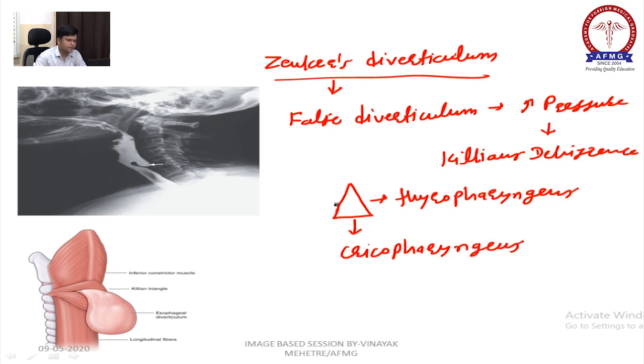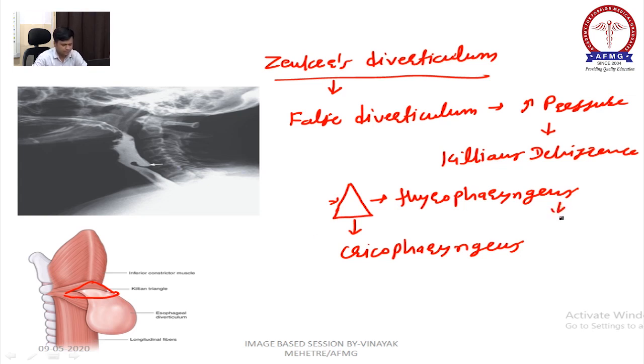This one is also thyropharyngeus. This triangle is called Killian's dehiscence, see. And the outpouching comes out from Killian's dehiscence.